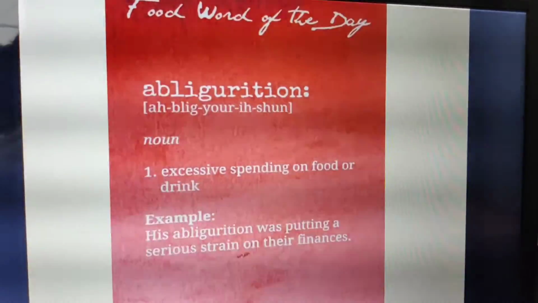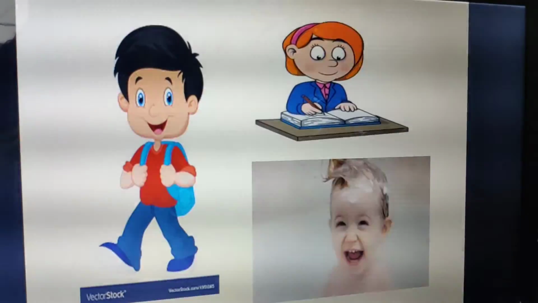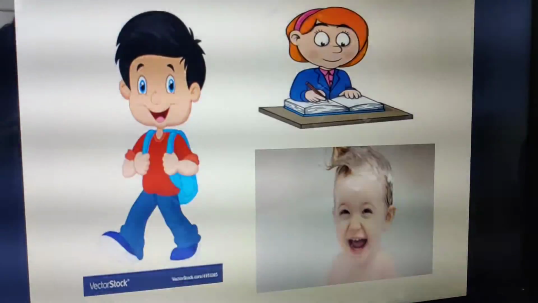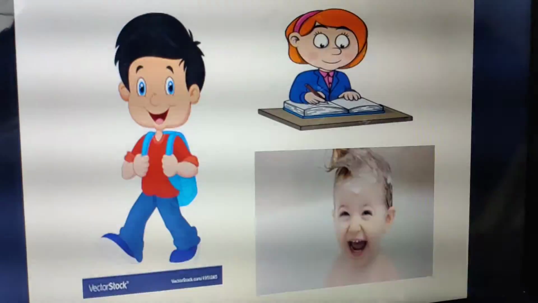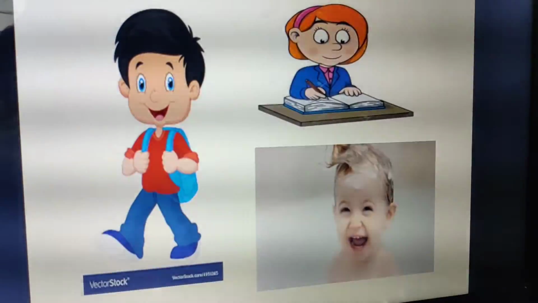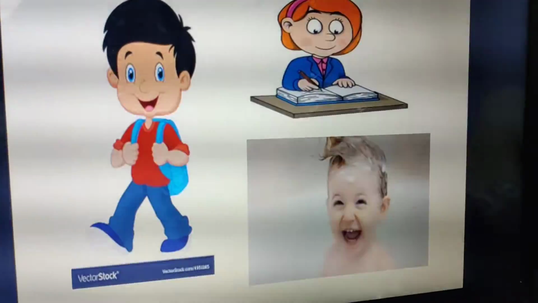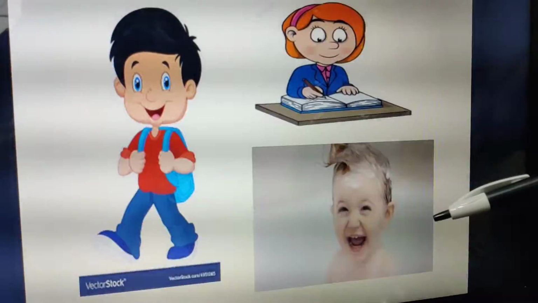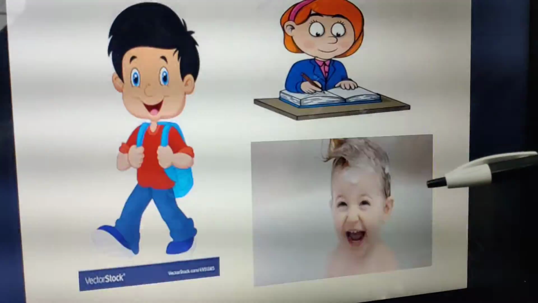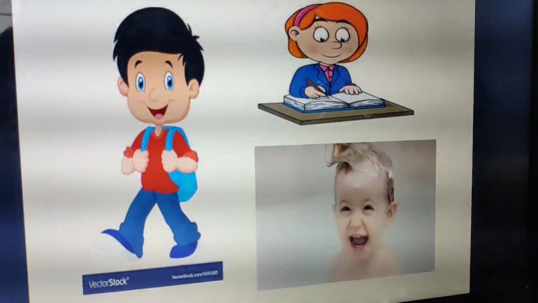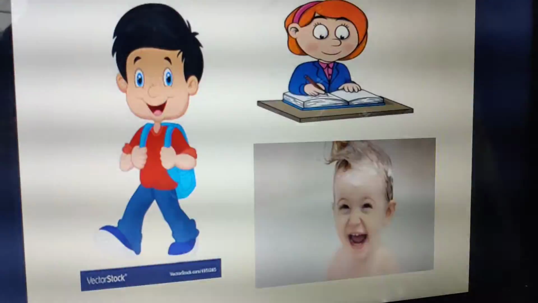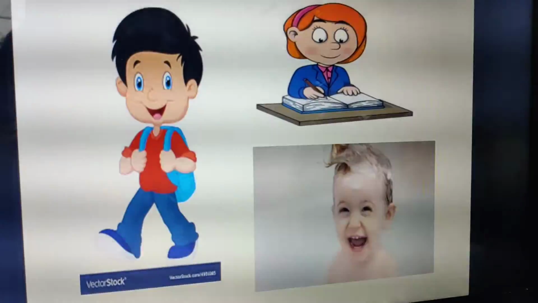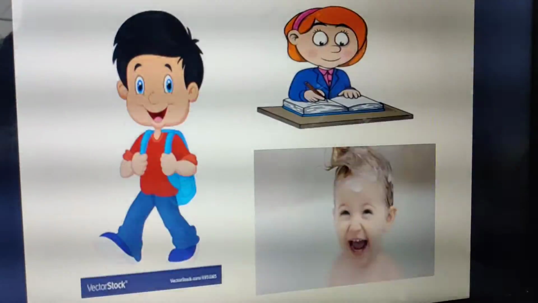Clear? Next, let us come back to the topic. Now, can you see this? There are certain images, right? The images show certain actions. For example, in the first image the boy is walking, right? So this action being done is walk, this action is write, and this action is laugh. These are all what? Actions, right? These action words are also known as verbs. So the verbs are laugh, write, walk. Clear? So now these are only verbs.